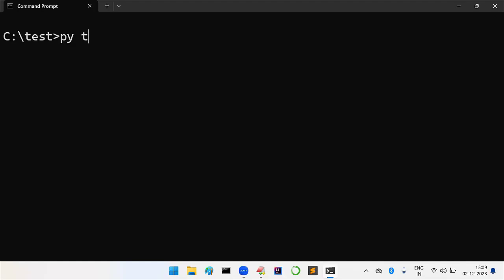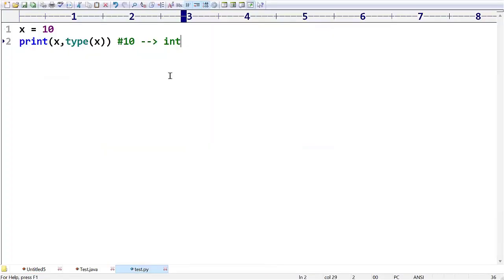If you want, let us run the program: py test.py. You can see the content is 10 and the type is integer. After a few minutes, I want to reassign the value. x is equal to, I am giving 34.89809. Can I take it like this? Yes, because type is not giving any guarantee here. You can store any type of value into that.